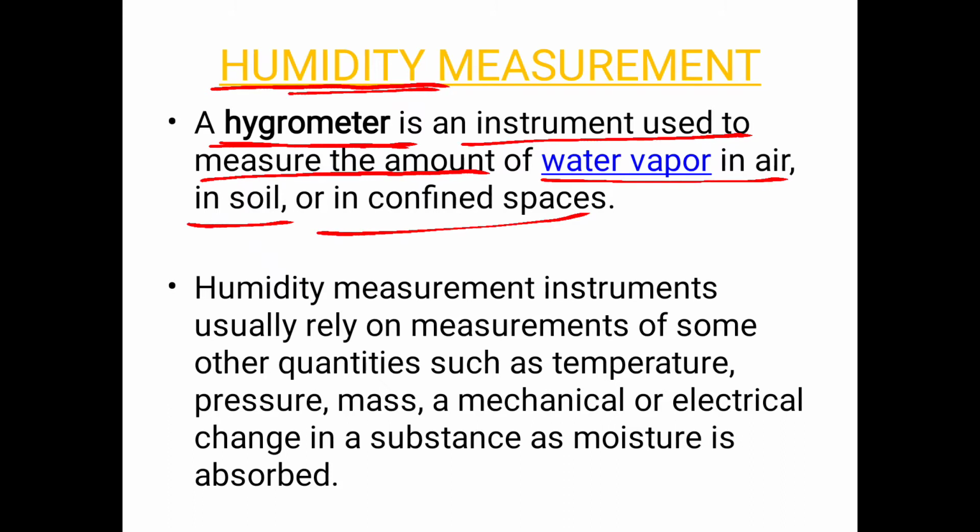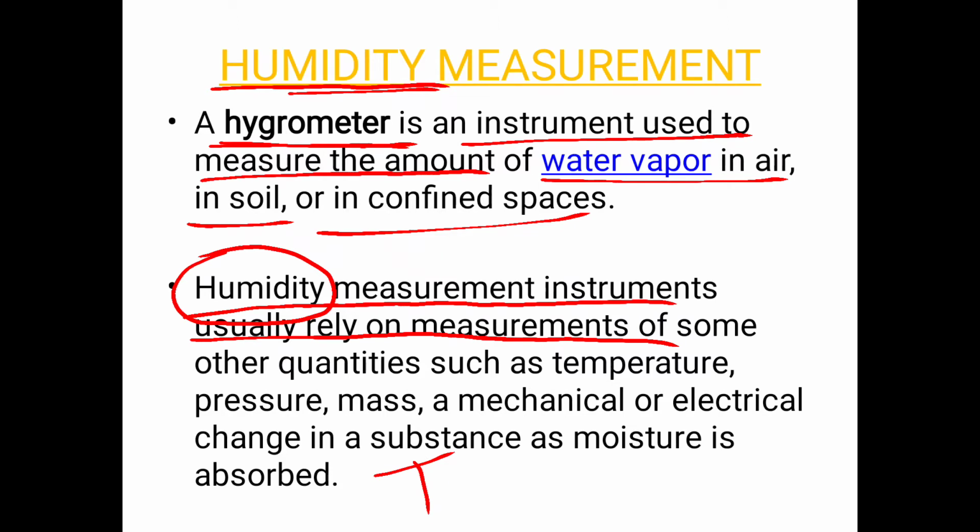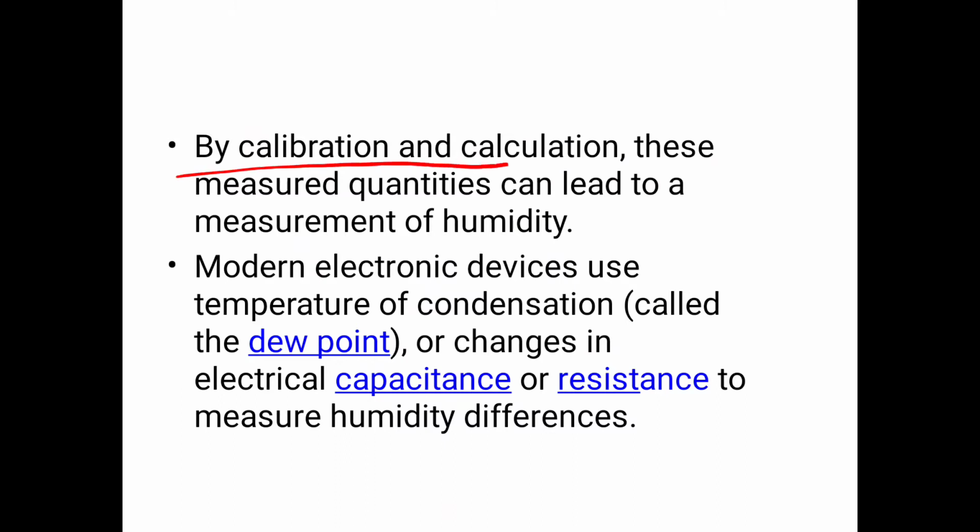Humidity measurement instruments usually rely on measurement of some other quantities. So humidity depends on other quantities such as temperature or pressure or change in length or change in mass, etc. By calibration and calculation, these measured quantities can lead to measurement of humidity. So we can find out the amount of humidity at that time by calculating or calibrating the instrument.